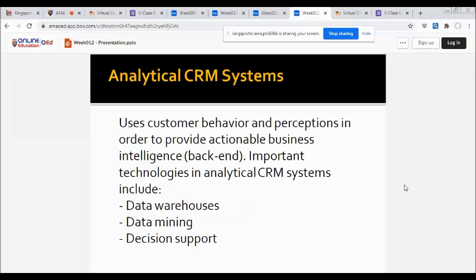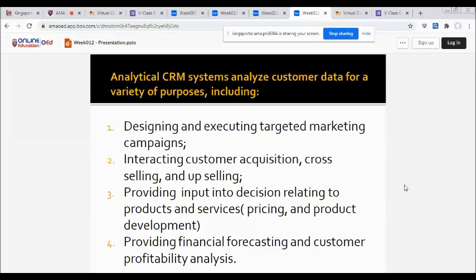Analytical CRM systems analyze customer data for a variety of purposes, including, first, designing and executing targeted marketing campaigns. Second, integrating customer acquisition, cross-selling, and upselling. Third, providing input into decisions relating to products and services, like pricing and product development. Fourth, providing financial forecasting and customer profitability analysis.